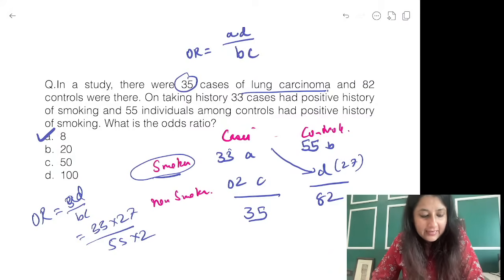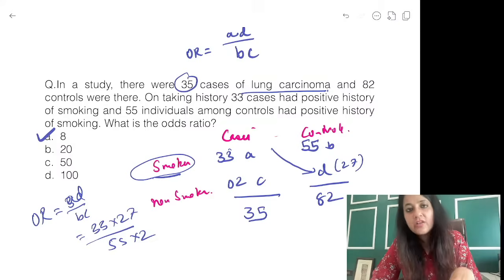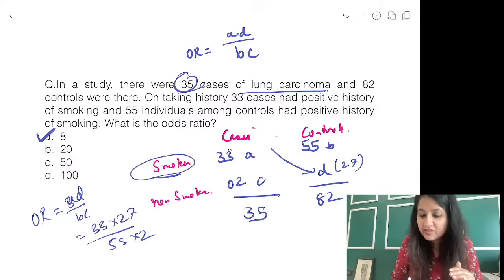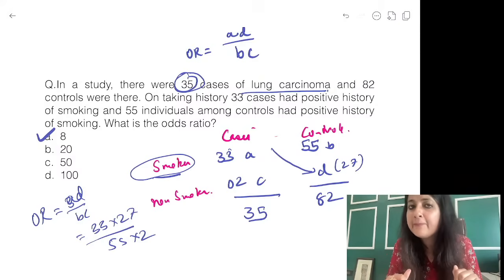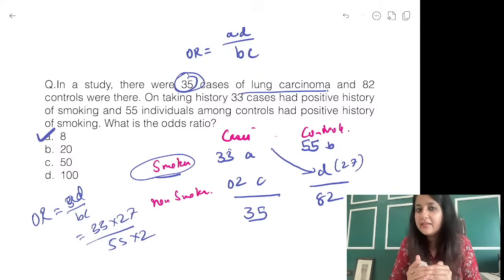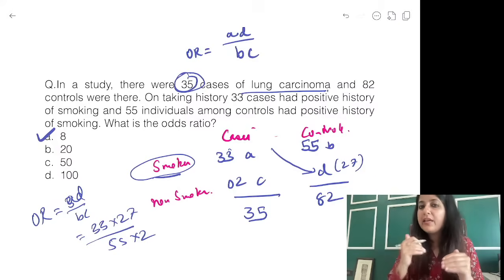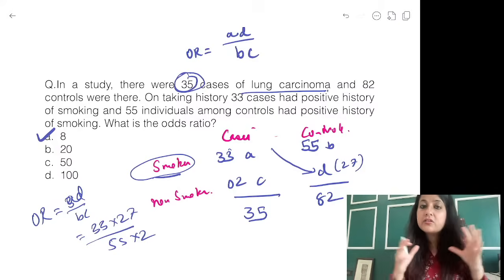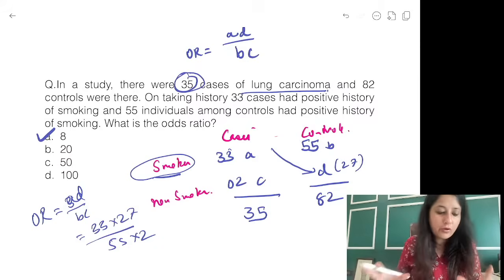That means what is the formula of odds ratio? AD upon BC. All you have to figure out is what is AD. You might get easy numbers, but you will have to notice: if it's written 35, if it was written 50, so where is this 50? You should know it is cases. So A plus C. What is this 82? It is controls. I am just trying to show you the use of numbers.